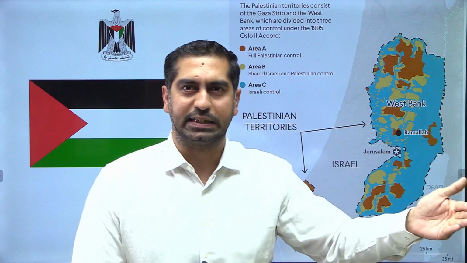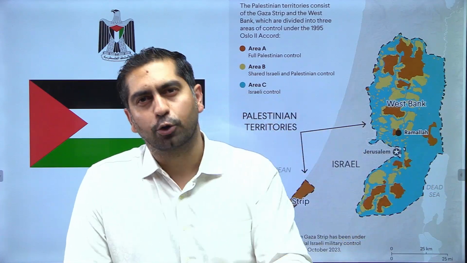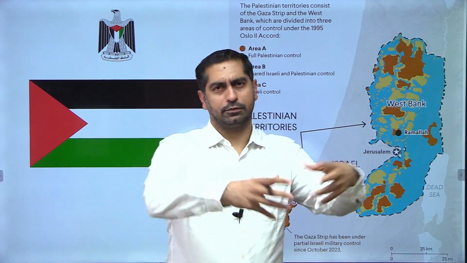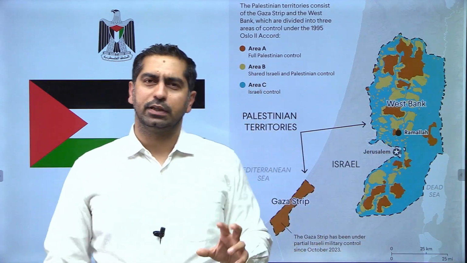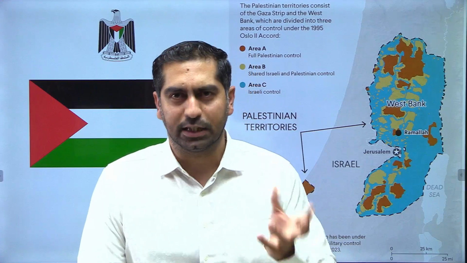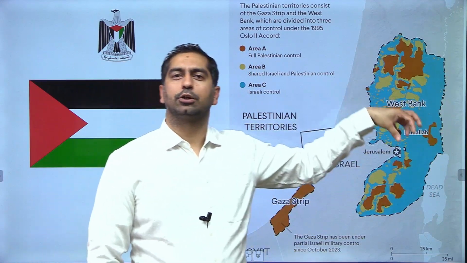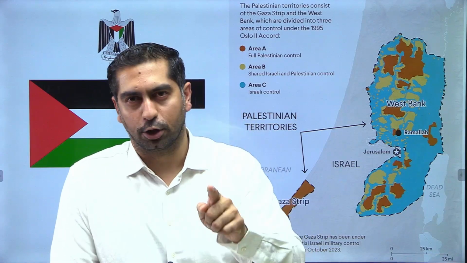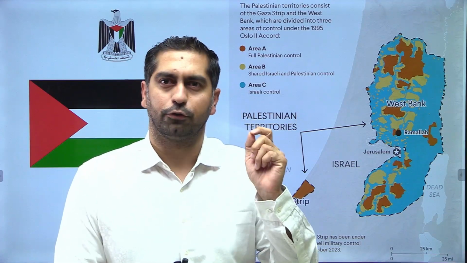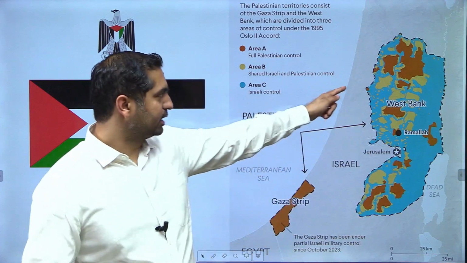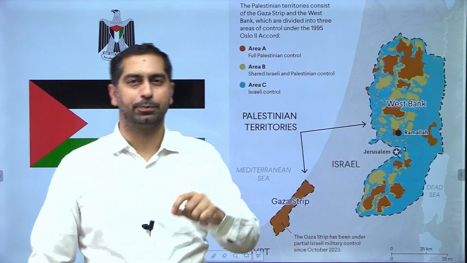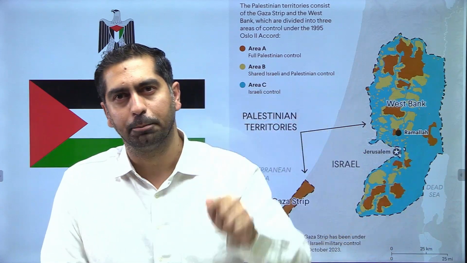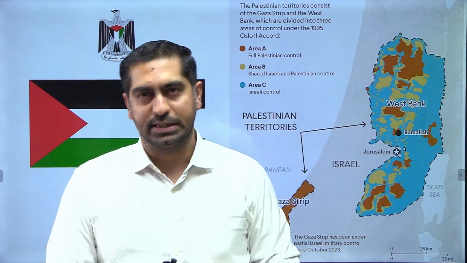As far as this yellowish area is concerned, this was a rural area where the civil control was handed over to the Palestinian Authority, but military control was retained by Israel. The Palestinian Authority could have the civic infrastructure, civilian duties, roles and functions. But as far as security functions were concerned, law and order, police, military, this yellowish area continued to be under Israeli control. So civilian control was handed over to the Palestinian Authority, military control remained with Israel.